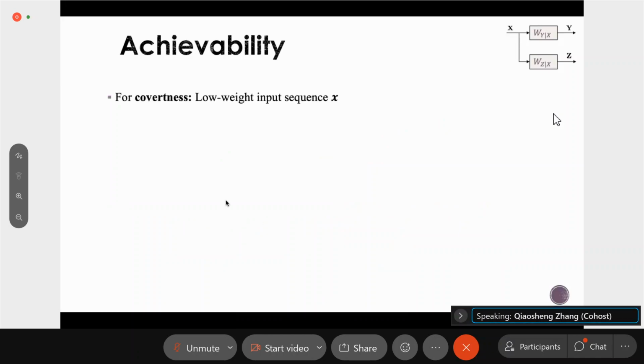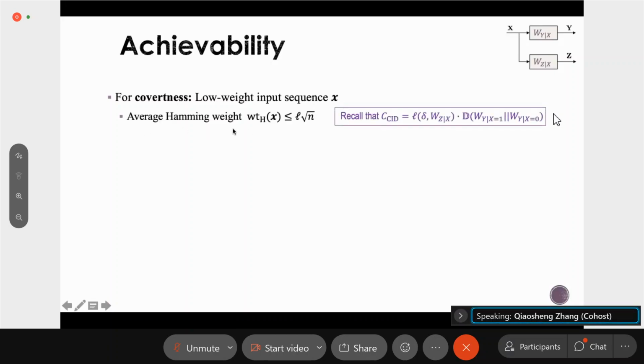Next I will introduce our achievability. From the covert communication literature, we already know that in order to achieve covertness, the input sequence X to the channel should be of low weight. Specifically, the average Hamming weight of the input sequence should be upper bounded by L times the square root of n, where L is a constant that we have already seen in the covert identification capacity formula. This L is a constant due to the covertness constraint, and it is a function of delta and the channel W_{Z|X}.